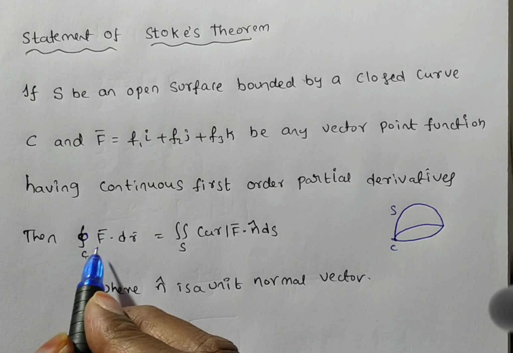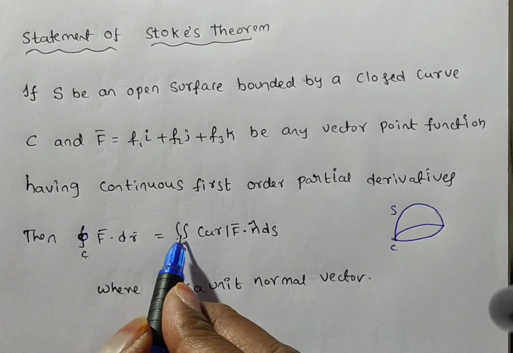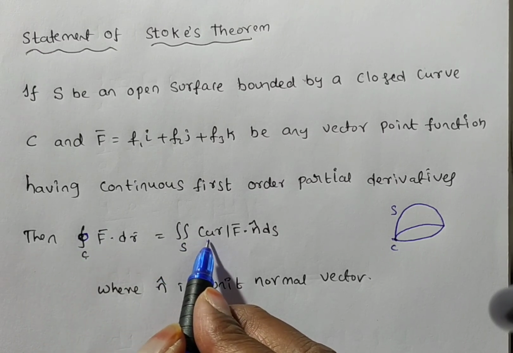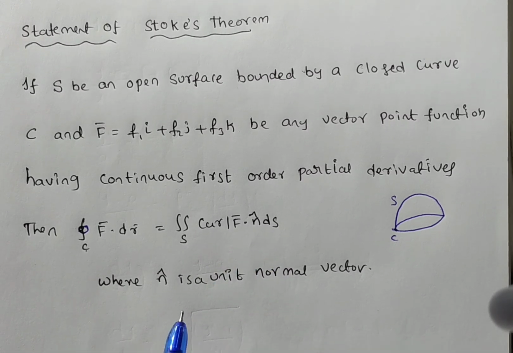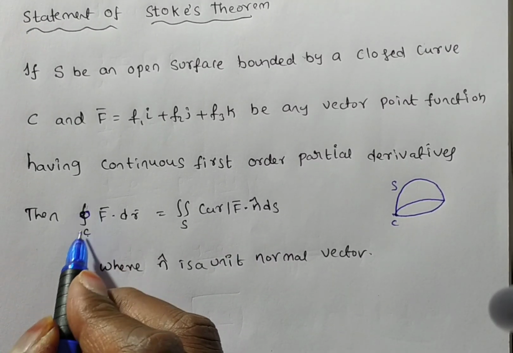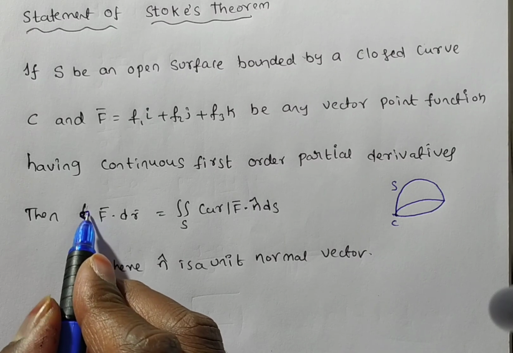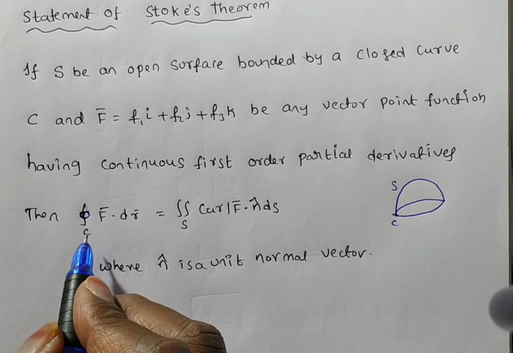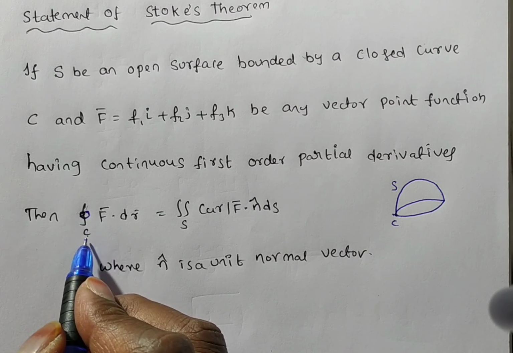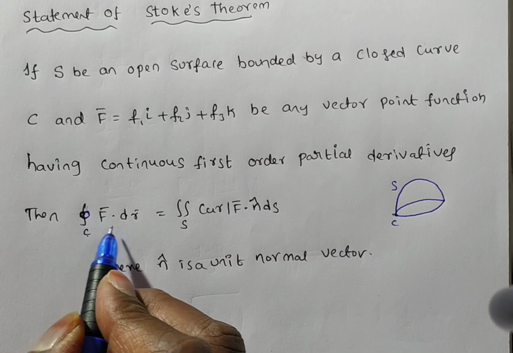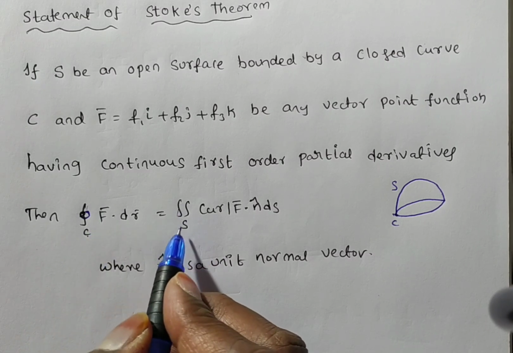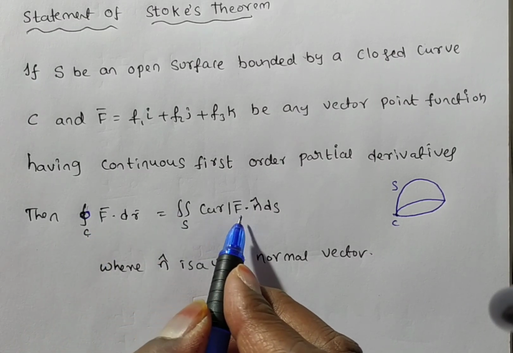Integral over C of f bar dot dr bar is equal to the double integral over S of curl f bar dot n ds. I will repeat again: integral over the closed curve C, you can also call it a closed contour, of f bar dot dr bar is equal to the double integral over S of curl f bar dot n